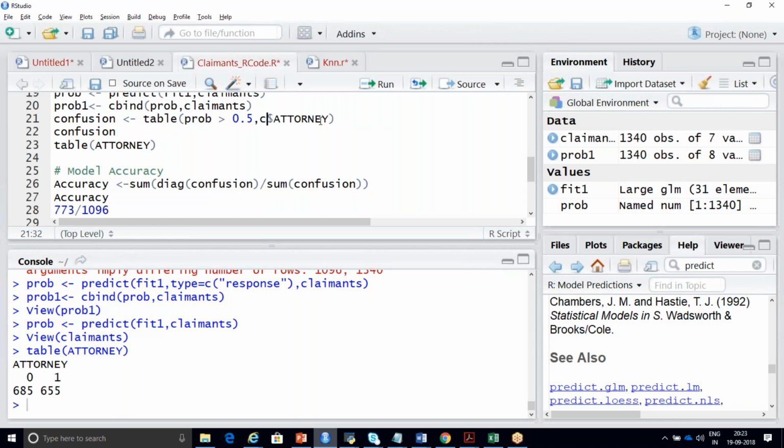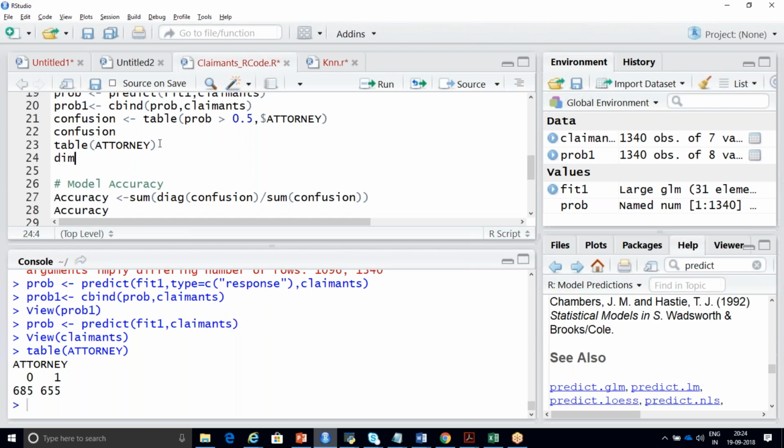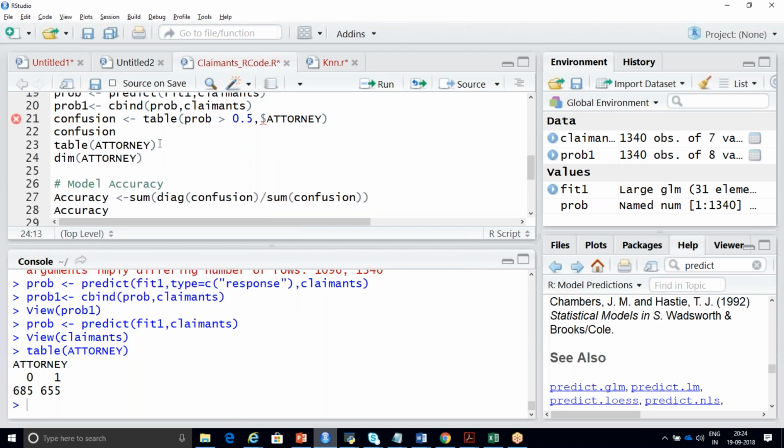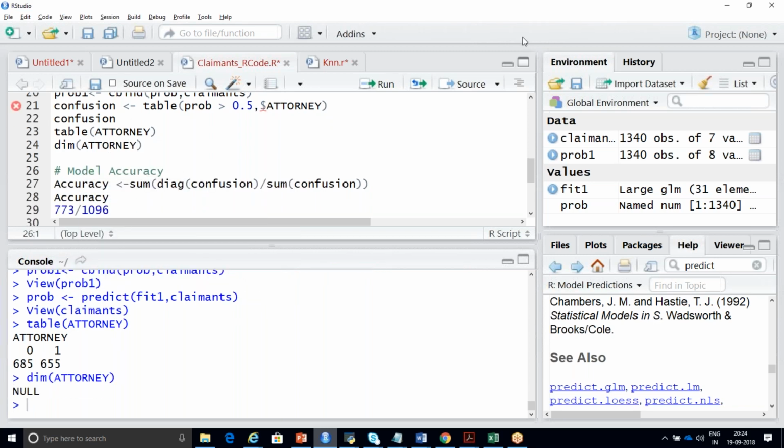I think we use the same function in hypothesis testing. Yes, I have shown you. You're talking about dim of attorney. Dim is used for seeing the dimension of your data set, Muralidhar. It is not for your columns, not for your zeros and ones. It is your rows and columns. See your data here once.